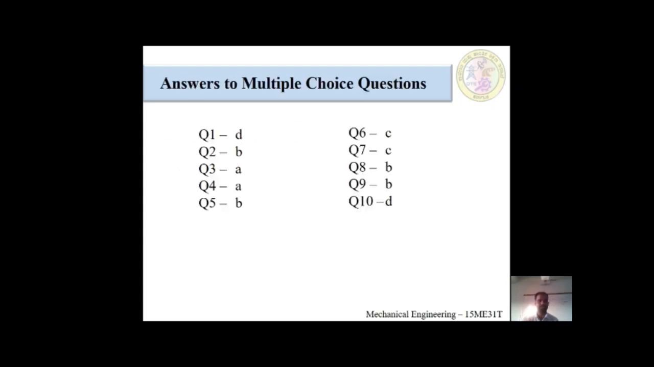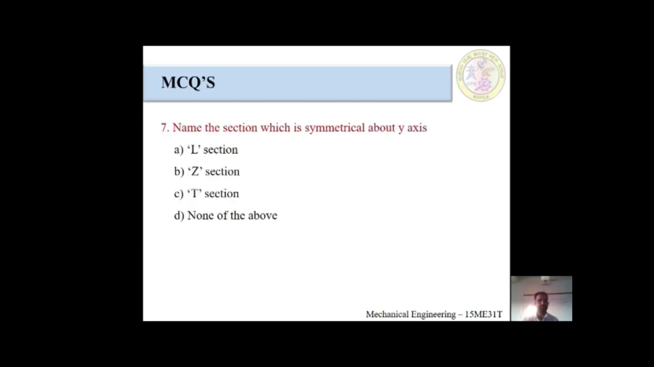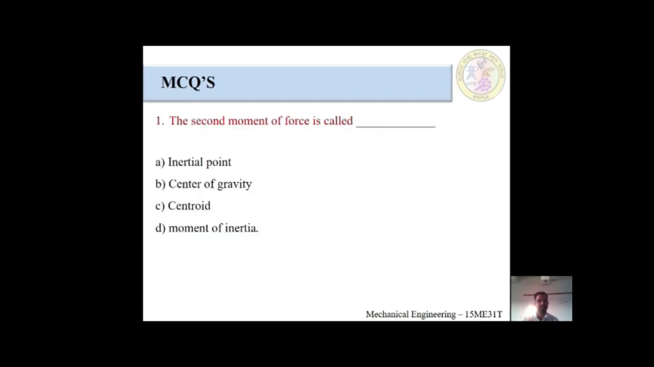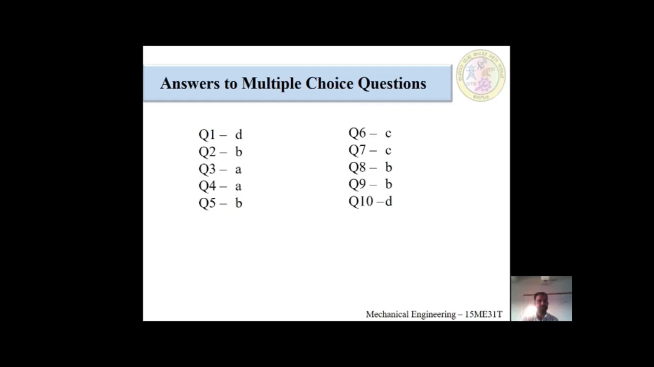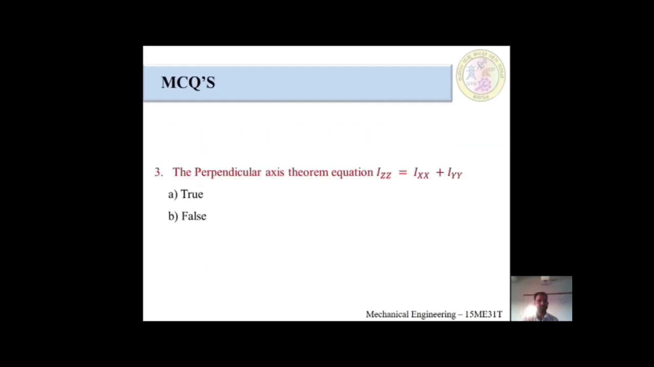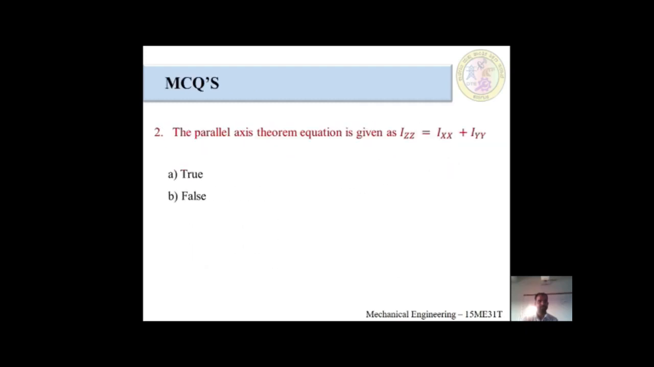First question answer is D. The second moment of force is called as moment of inertia. Okay. Second question answer is B. It is false. Izz is equal to Ixx plus Iyy would be the formula for the perpendicular axis theorem.